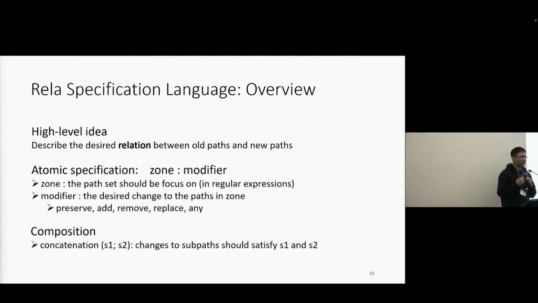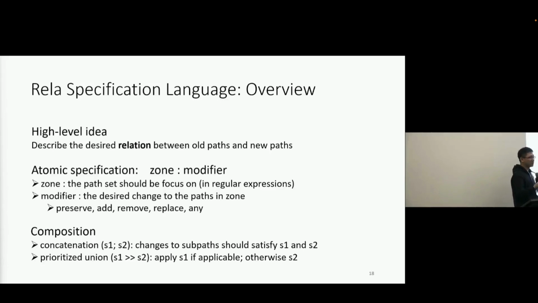The specifications can be composed using concatenation and prioritized union. Concatenation allows us to describe the desired change for a subpath, and prioritized union basically allows us to describe an if-else relationship.